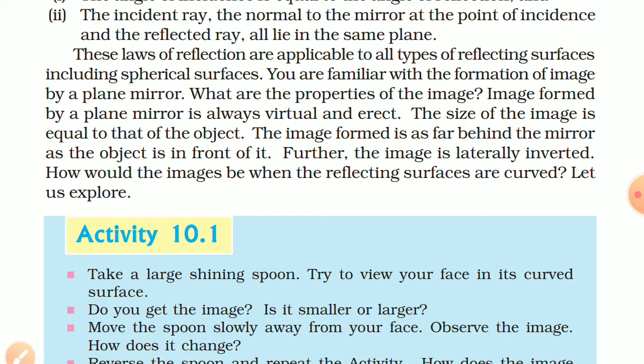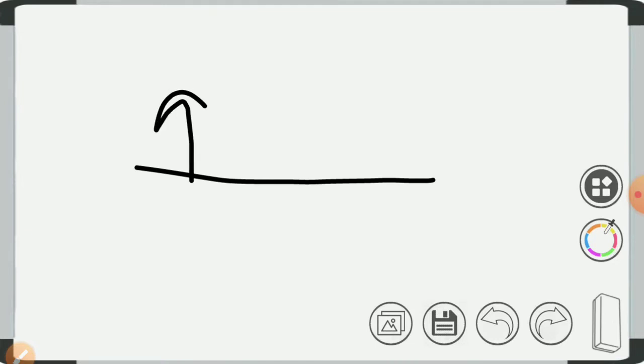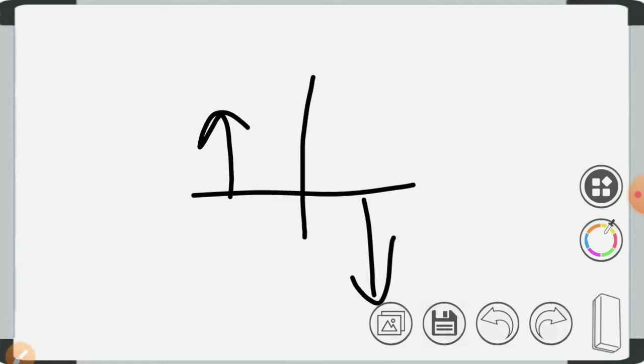You are familiar with the formation of image by a plane mirror. What are the properties of image? Image formed by a plane mirror is always virtual and erect. Okay, first property is you will get only virtual image, means there is no real image. You will get your image behind the mirror, so it is virtual. And erect means straight, you are standing straight, so you will get your straight image. And inverted means opposite. For example, this is our candle. So you will get this type of image, this is called erect image. And if you get an image like this, then this is called inverted image.